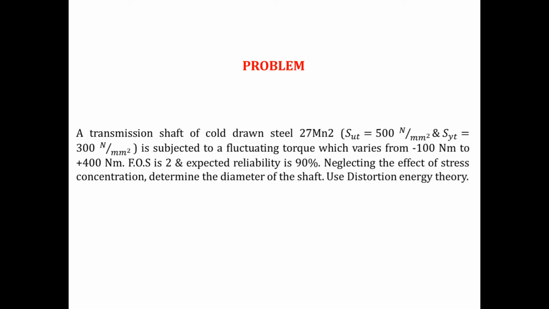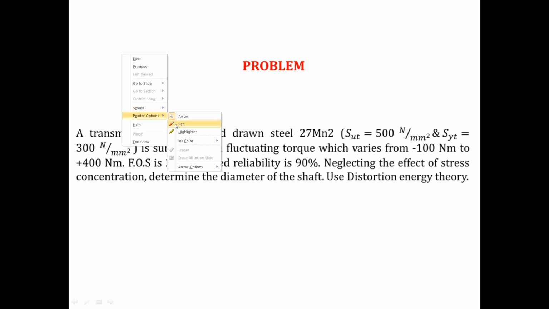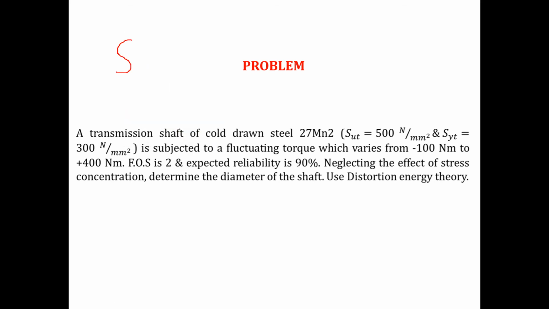Reliability is given as 90%. Factor of safety is given. What do I need to find out? I need to find the diameter of the shaft using distortion energy theory. Since the shaft is failing by fatigue in torsion, I need to find the endurance strength of this shaft in torsion, which is SSE.